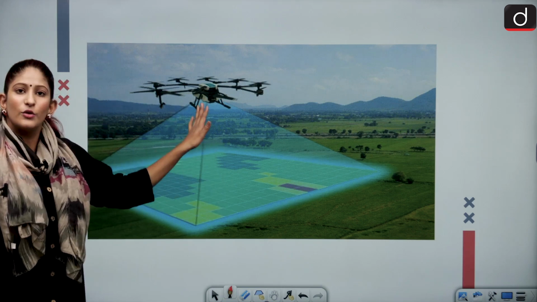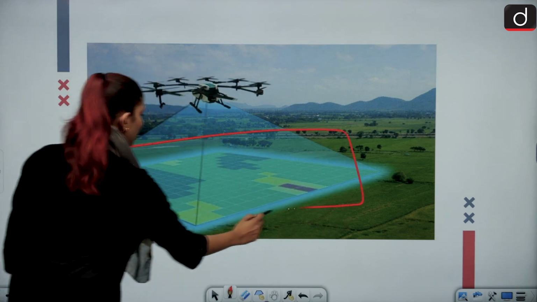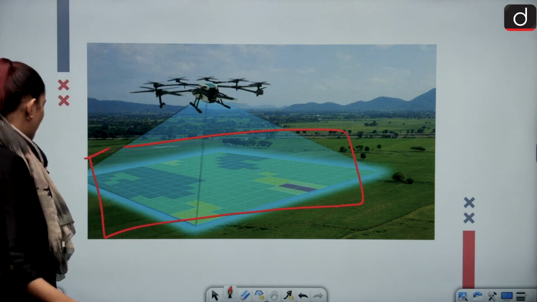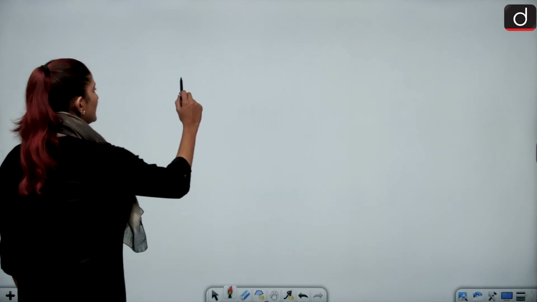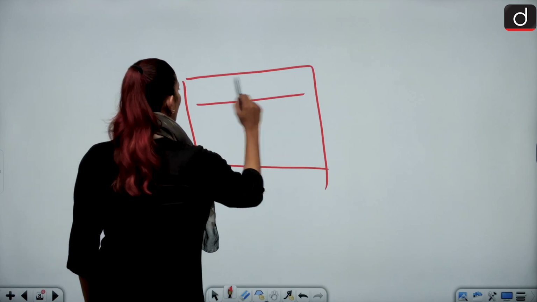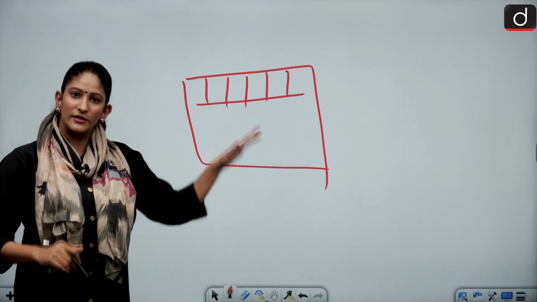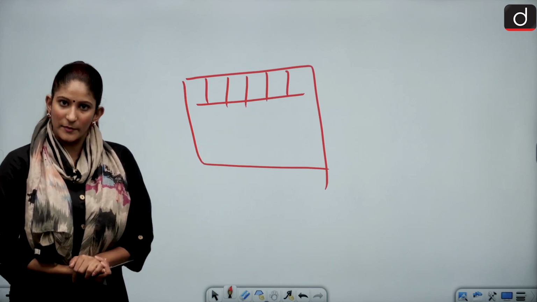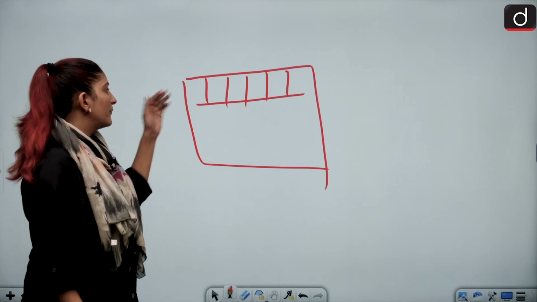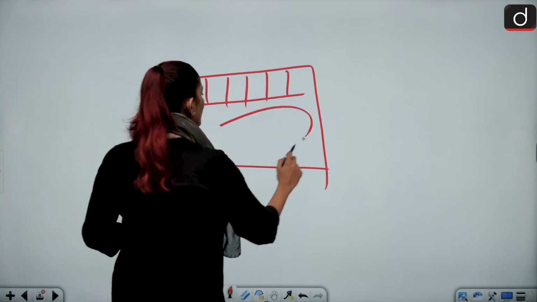Moving on, let's talk about how it is going to work. This is a drone. Drone technology will be mapping the land parcels. This is actually a field parcel, but now what happens? Understand with me. Suppose this is a rural area, and here we have the crop fields, whose records are with the Government of India and the state governments respectively. So they know which crop field belongs to which person. But there is also a land known as Abadi land or community land.